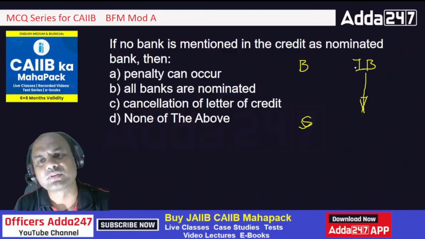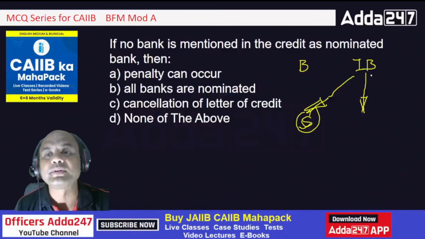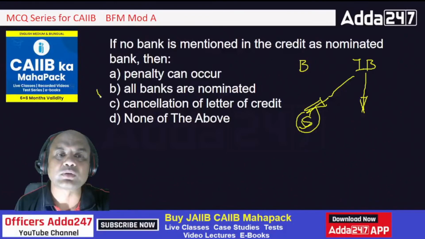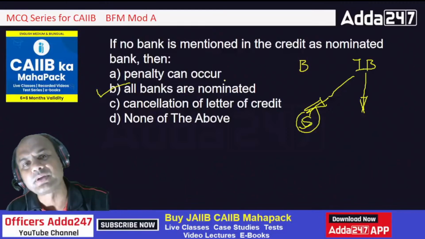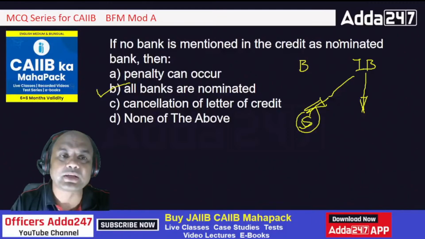Not mentioned anything. So this LC has reached this seller. Now the seller will submit the documents to whom? No name is mentioned. So all the banks are nominated. The seller can submit the documents to any bank of his or her choice. When there is no nominated bank's name mentioned, then every bank becomes a nominated bank.